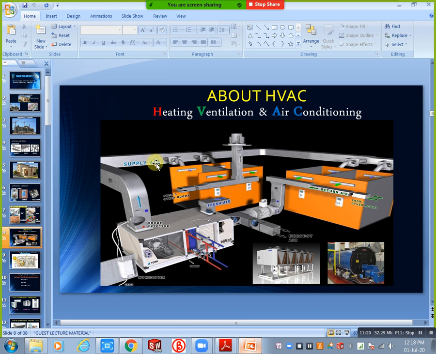I am taking my fresh air from here. My fresh air is going like this. This is the supply air duct, going to these two rooms at the same time. This is supply air. Here we have the green color mark, which means you are getting return air. That return air duct you also have here.